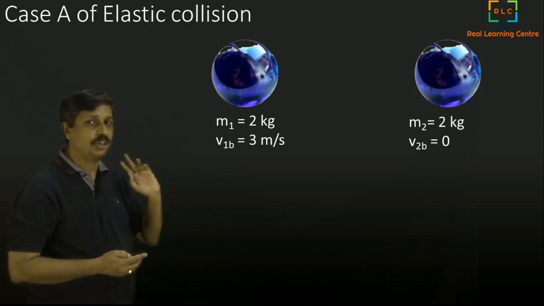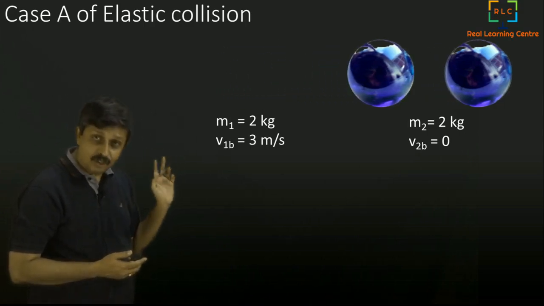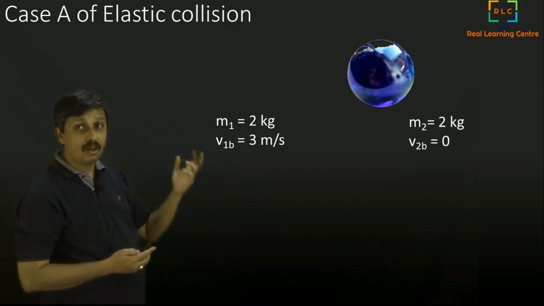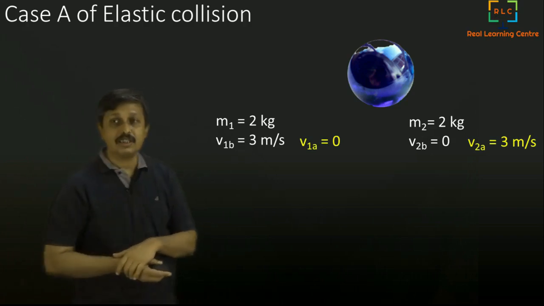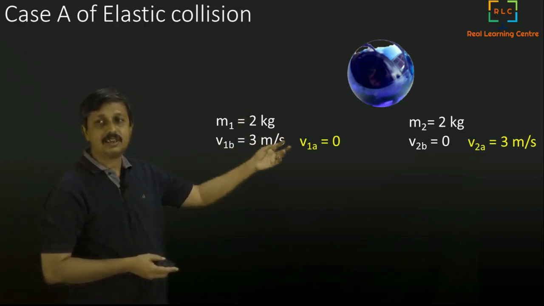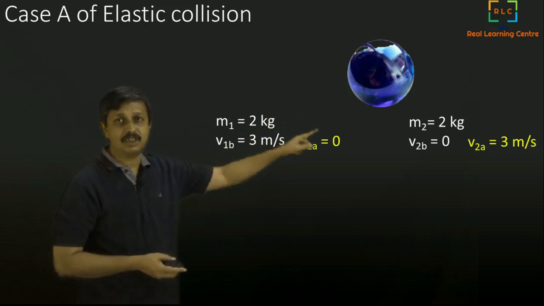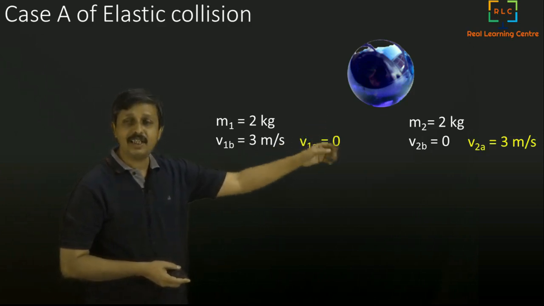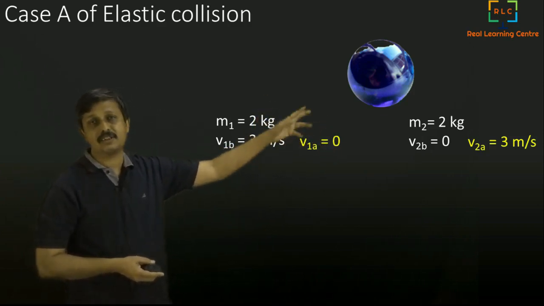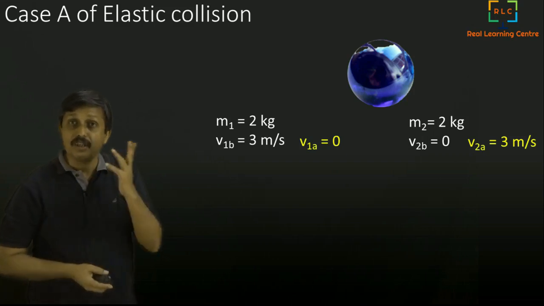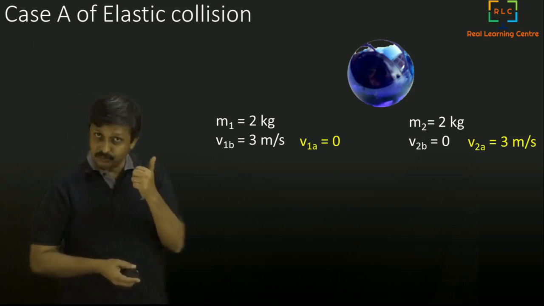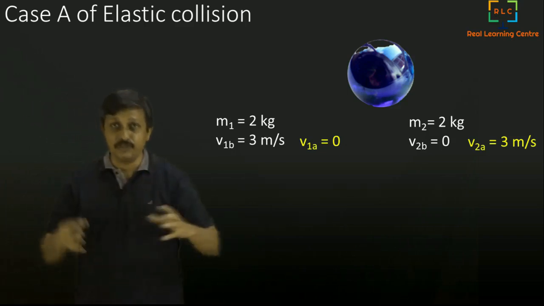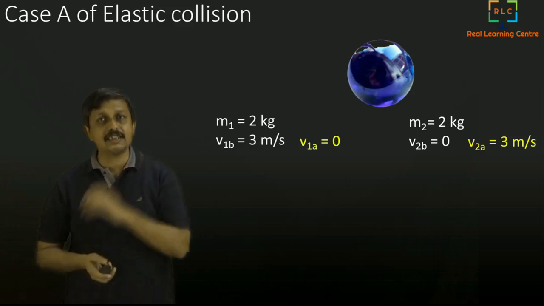Now we will have the collision. So once you have the collision, what happens to the velocity? We will call them with different names now. We call it V1a, velocity of the first ball after collision. A is after, and it becomes 0. V2a, velocity of the second ball after collision, is 3 meters per second. It went out with the same velocity as the first one had earlier. So this is the observation when you really do it physically. You can see this observation.